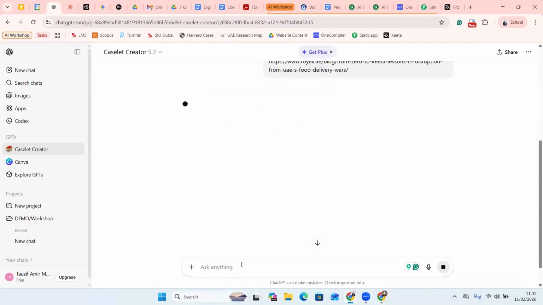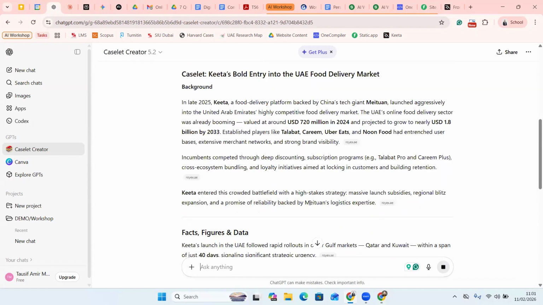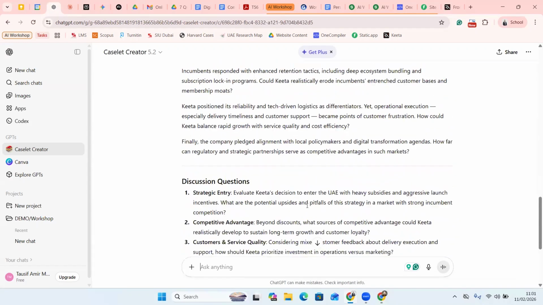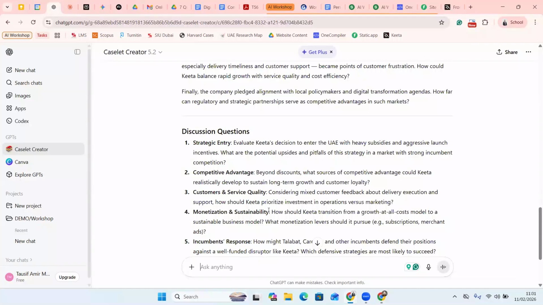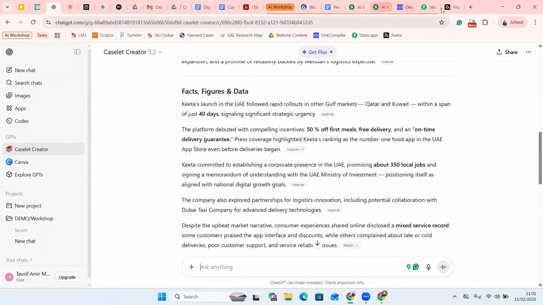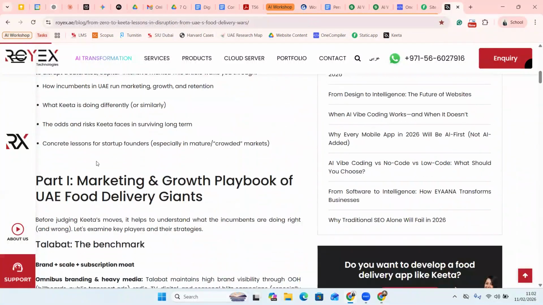Now what ChatGPT will do in this case is that it will try to find the article first. It will get me the complete text out of it, right? And then at the same time, it will give me discussion questions. So what it has done is, it has taken a lengthy article. Let me show you the article. So the article starts from here.